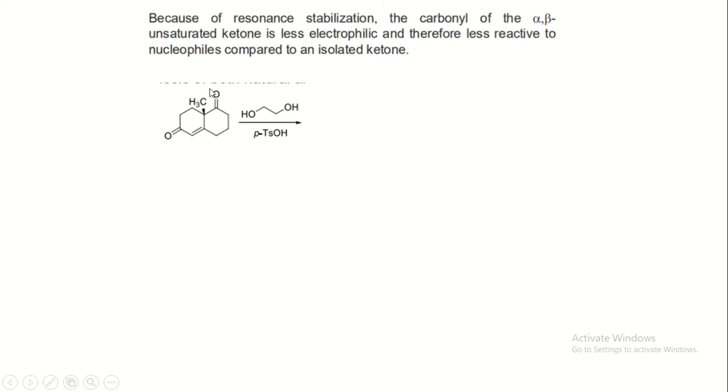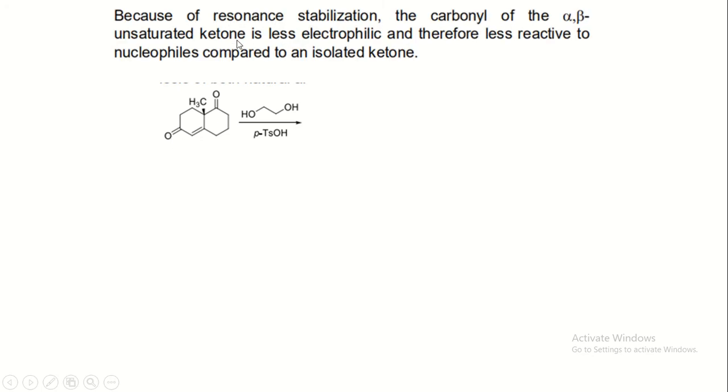Now, in alpha beta unsaturated carbonyl compounds, the 1,2-diol reacts with this compound. There are two types of carbonyl compound. One is the alpha beta unsaturated carbonyl compound, and another is the simple carbonyl compound. In the alpha beta unsaturated compound, the carbonyl group is stabilized by resonance. Therefore, it is less electrophilic in nature, and less reactive to nucleophiles compared to isolated ketones.